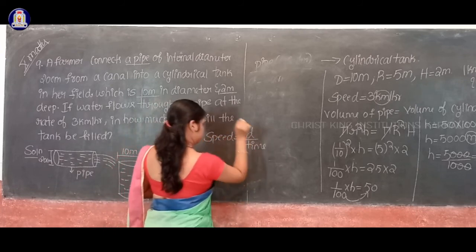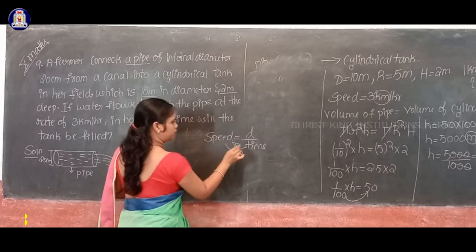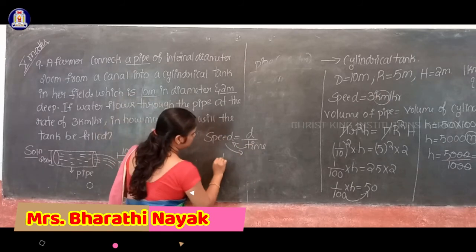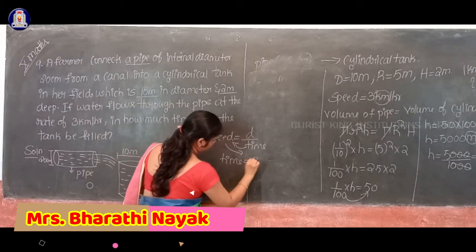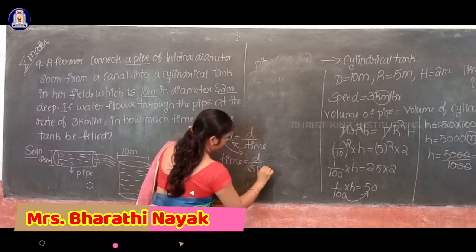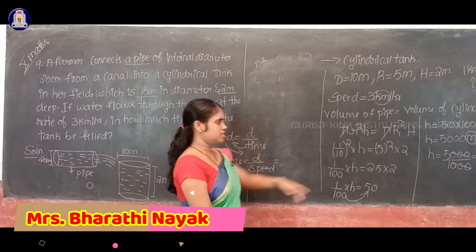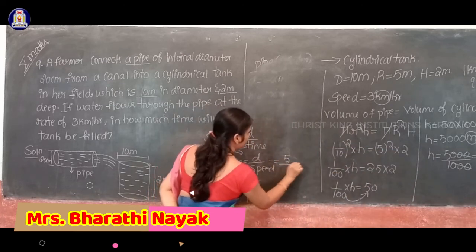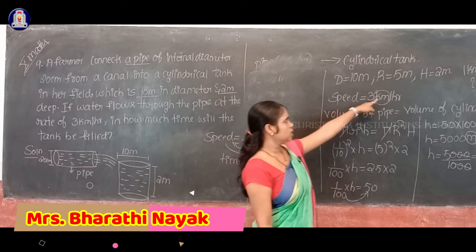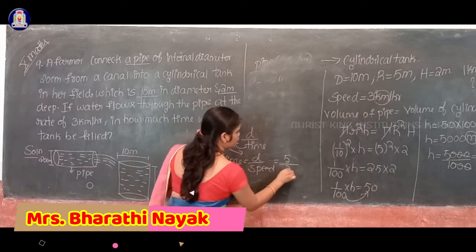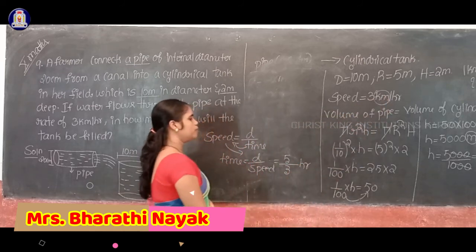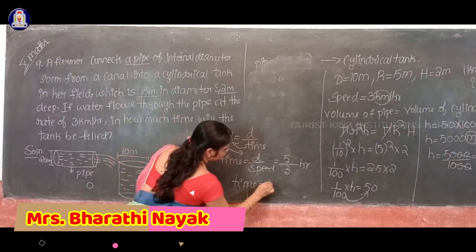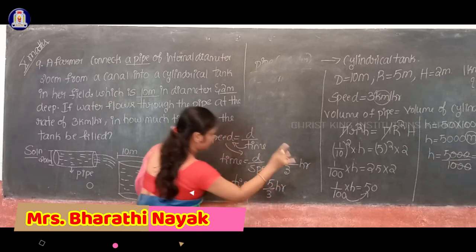Speed is equal to distance by time. Okay, so therefore time, I'll shift this time here and speed to the denominator. So therefore time is given by distance by speed. Okay, so what is the value of distance? Distance is nothing but 5 kilometer. So therefore 5 by speed value how much? 3 kilometer per hour. Okay, so this is nothing but 5 by 3 hours. Okay, so therefore time is equal to how much? 5 by 3 hours. Okay, yes.